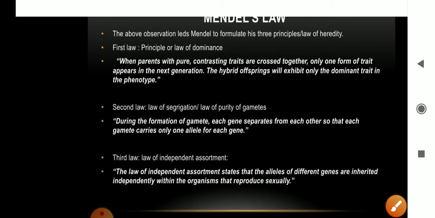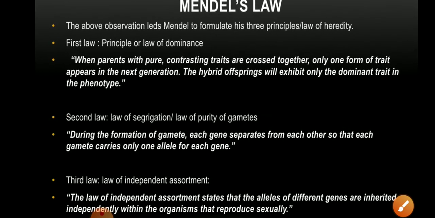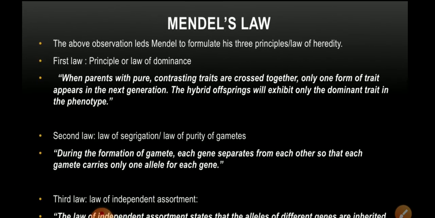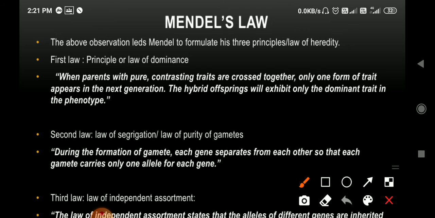According to the first law, or the law of dominance, when parents with pure contrasting traits are crossed together, only one of the traits appears in the next generation. The hybrid offspring will exhibit only the dominant trait in the phenotype. This is the first law of dominance. The first and second laws are derived from the monohybrid cross. Now see the second.